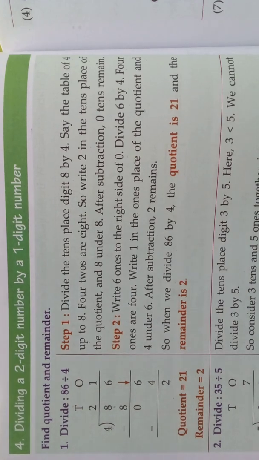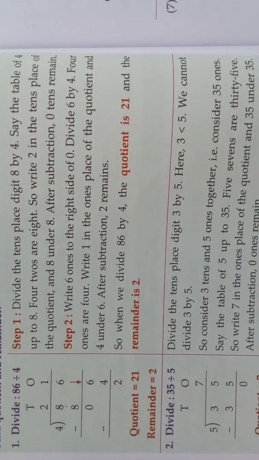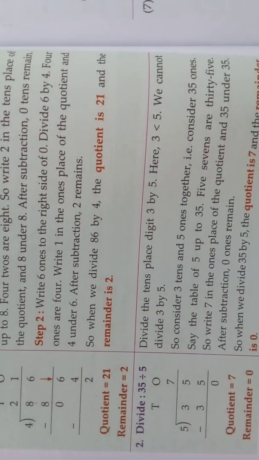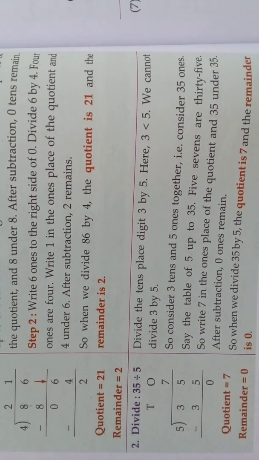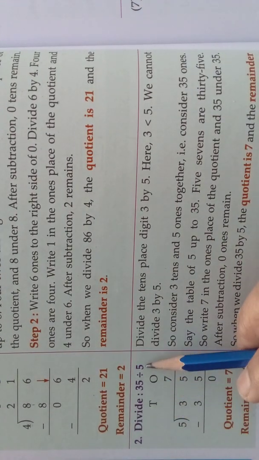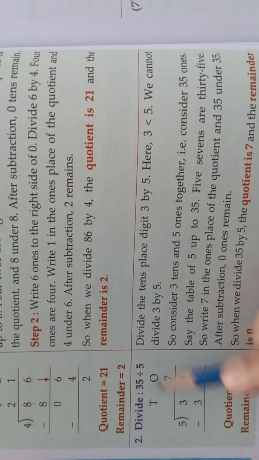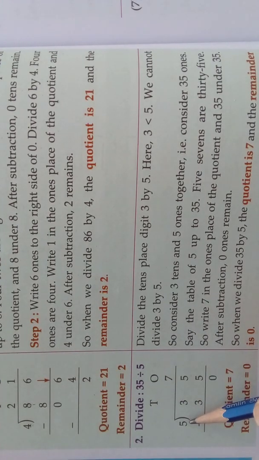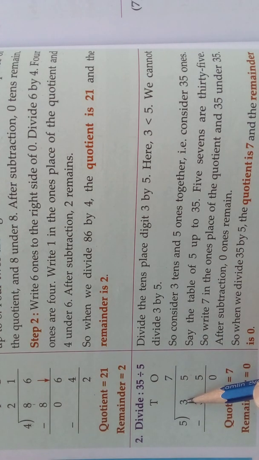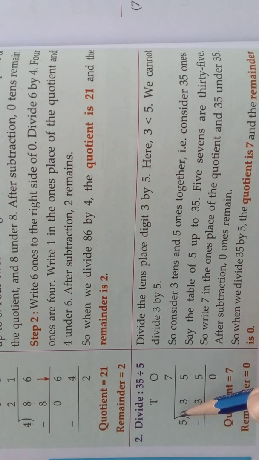Come, we will see one more sum, dividing a 2-digit number by a 1-digit number. Divide 35 divided by 5. So, 35 is the dividend and 5 is the divisor. Since 3 is smaller than 5, we can't divide 3 by 5. In the 5 table, 5 ones are 5, and 3 is smaller than 5.